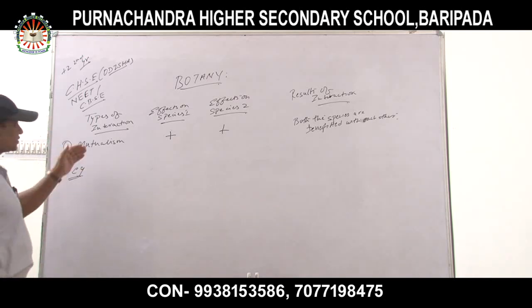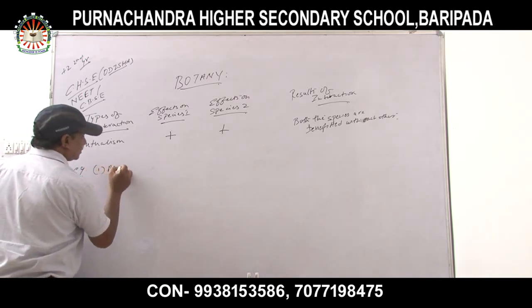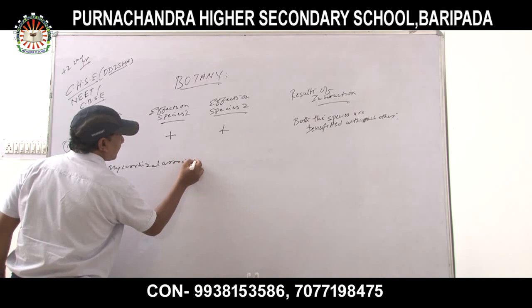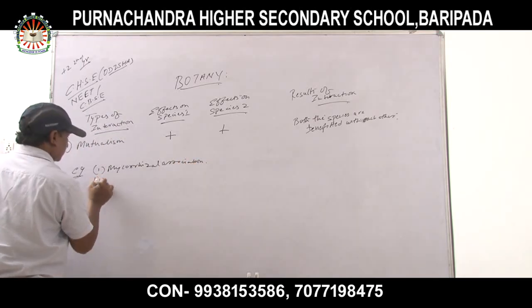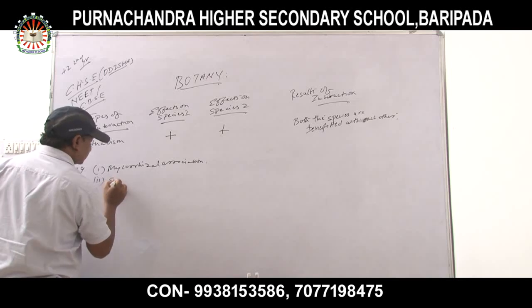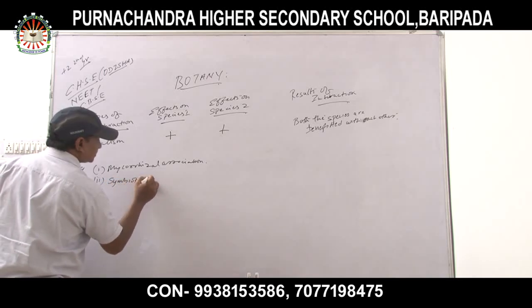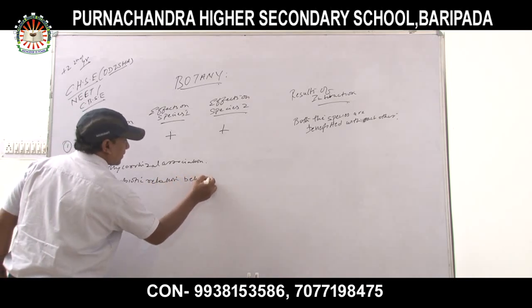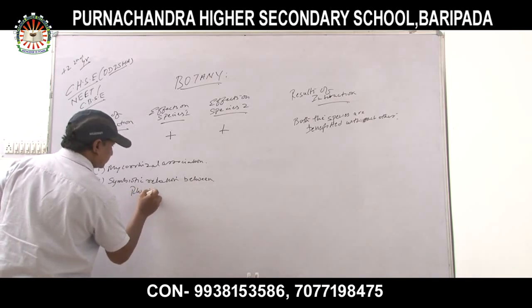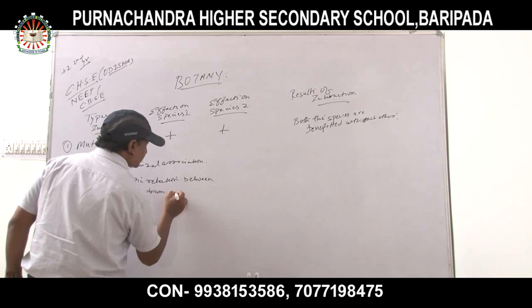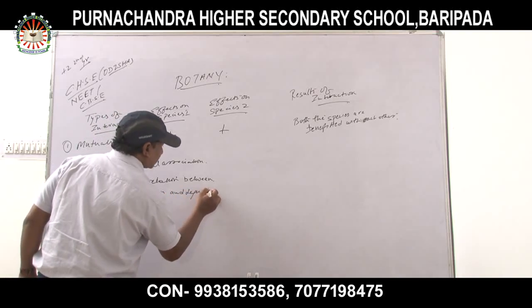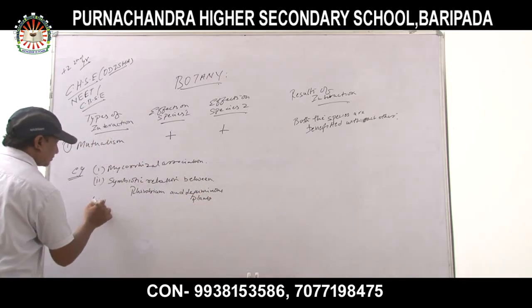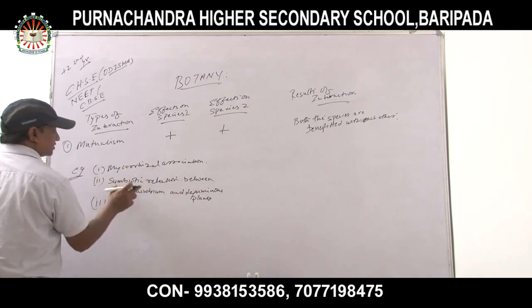The best examples of mutualism: first is mycorrhizal association. Number 2, symbiotic relations between rhizobium and leguminous plants.